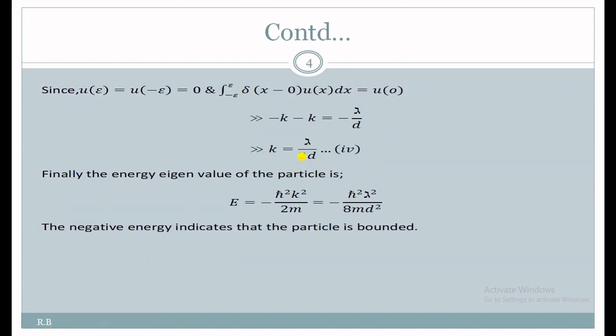So E equals minus h cut square k square upon 2m, and in place of k square we put lambda upon 2d whole square, so lambda square upon 4d square, and 2m is already here, so that becomes E equals minus h cut square lambda square upon 8m d square. The negative energy over here indicates that the particle is bound in a potential well.